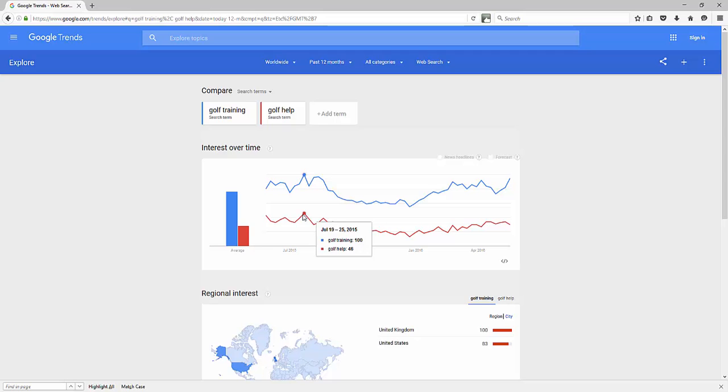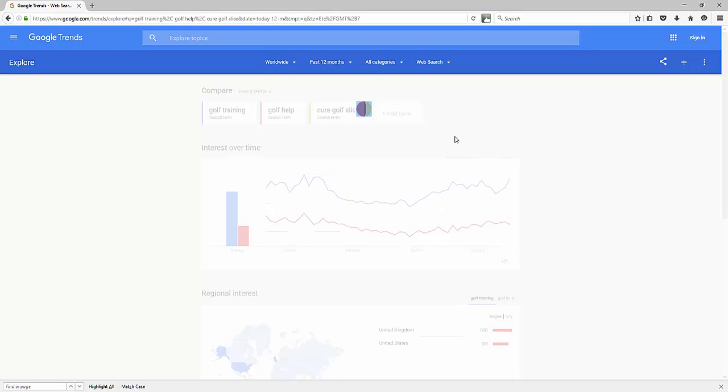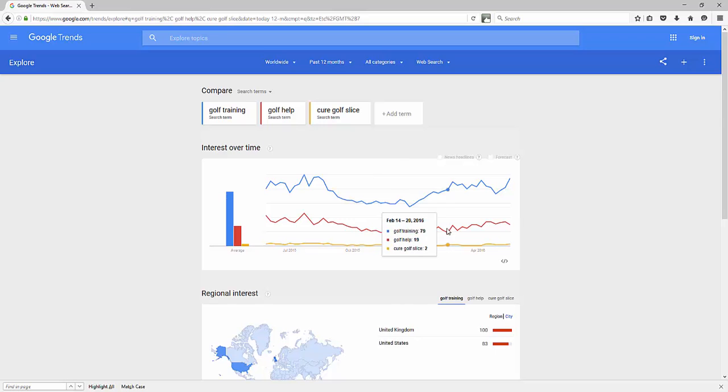And the phrase golf help surprisingly has less because it's not as simple of a phrase, I guess, to solve that. So let's say cure golf slice, and let's see how that's comparing. So we can kind of compare keywords and see trends over time, see what keywords are getting more benefit. Now that's a longer tail phrase.